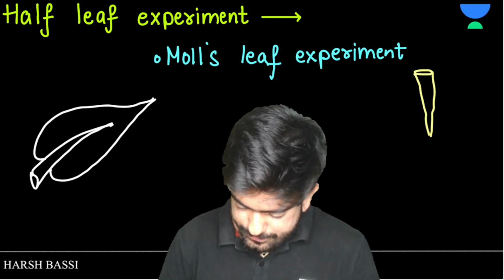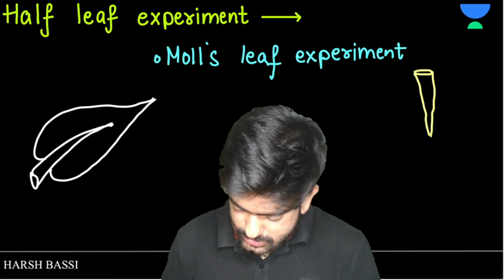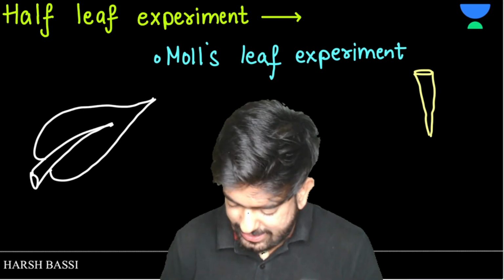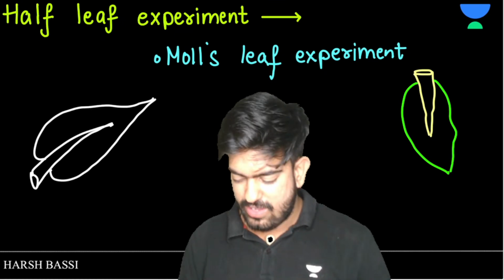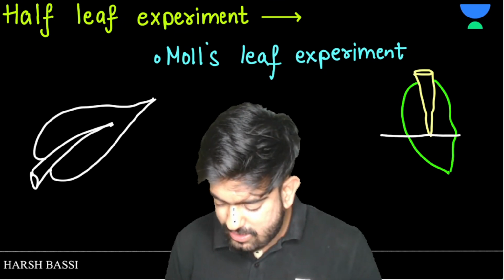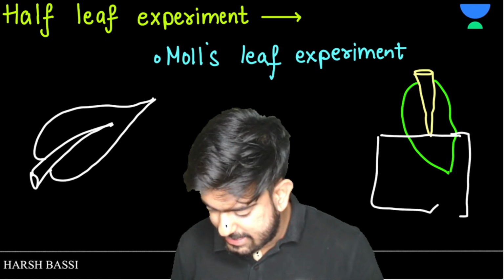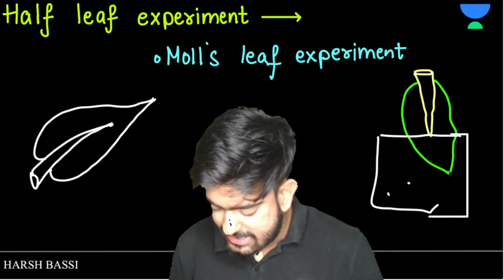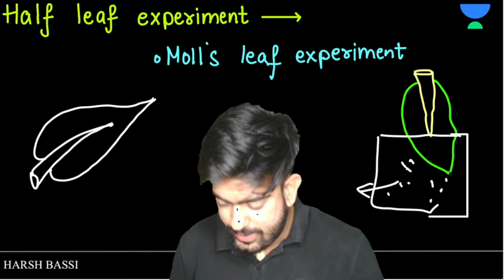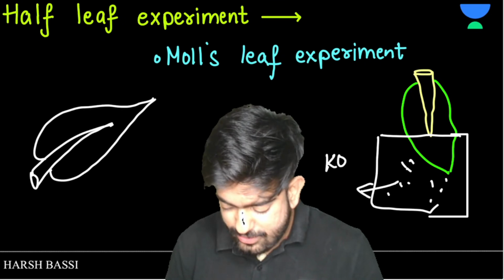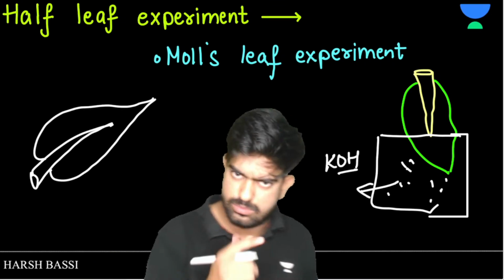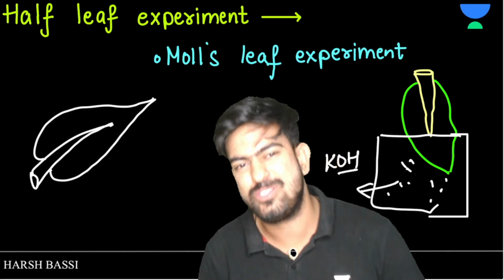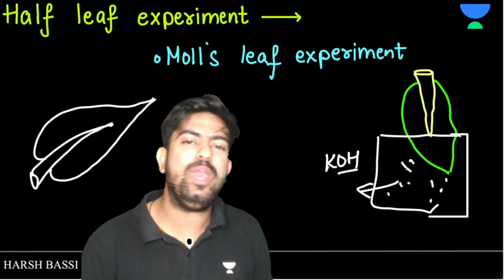Oh my god, this is the leaf. Wait, I will draw a very good leaf. So this is a leaf, and half of the leaf was put under a jar which was containing KOH. Now, if I ask what the role of KOH is, you must know this probably. So this KOH is what?